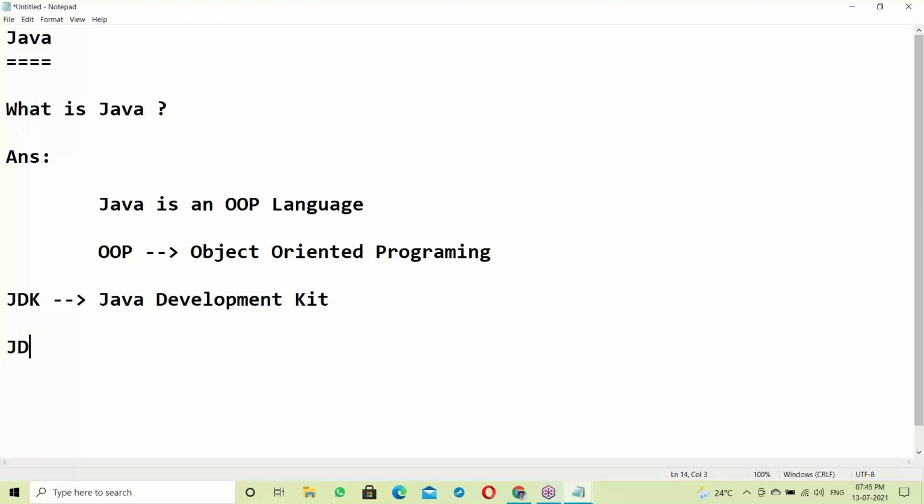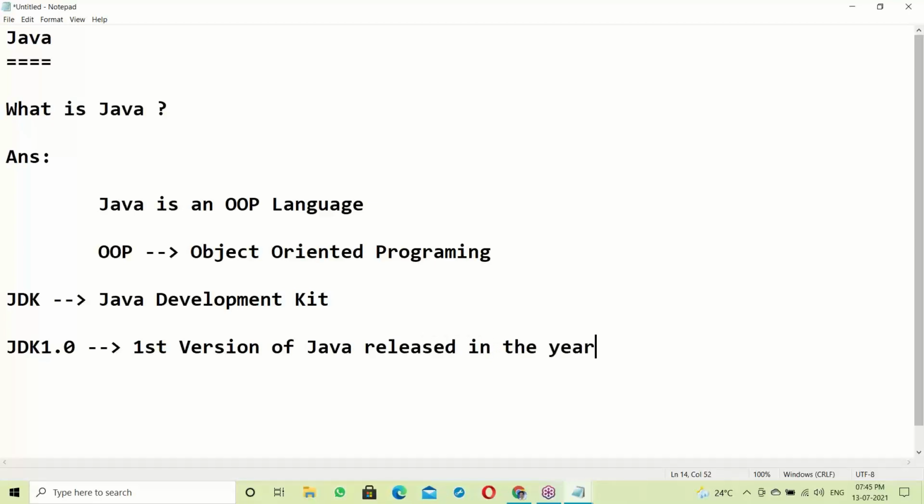JDK 1.0 is the first version of Java. The first version of Java was released in the year 1995.